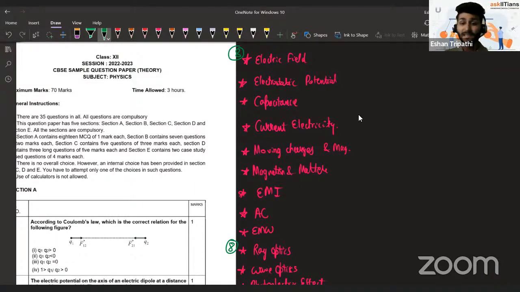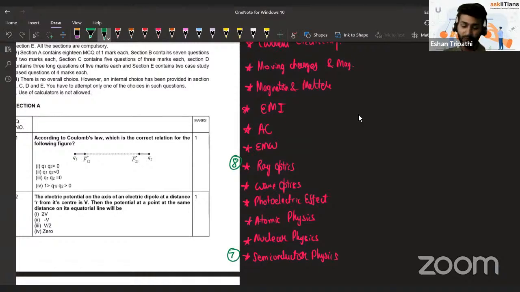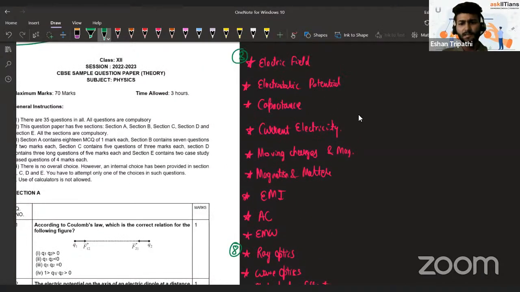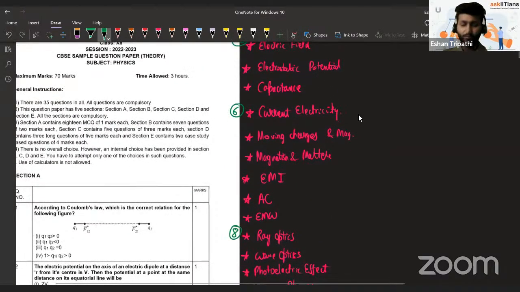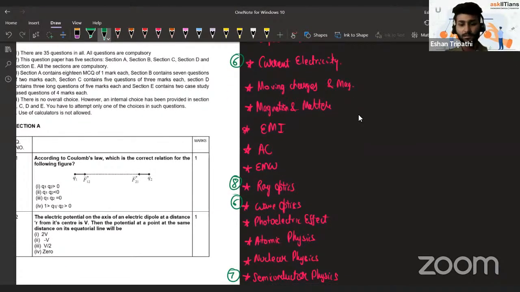Then after that, the next most important is semiconductor physics, which we have not even started with right now in schools, which is of 7 marks in total. And then the third highly weighted chapters are current electricity, 6 marks, then wave optics, 6 marks, and then atomic physics, 6 marks.